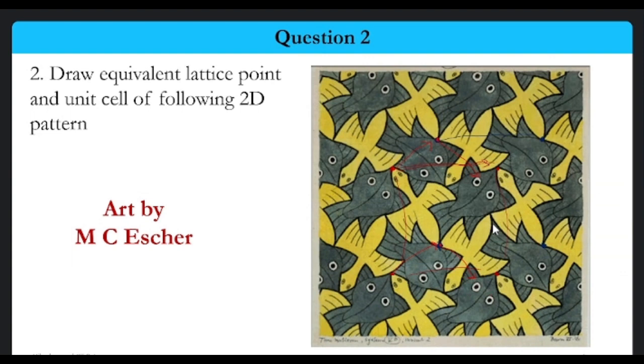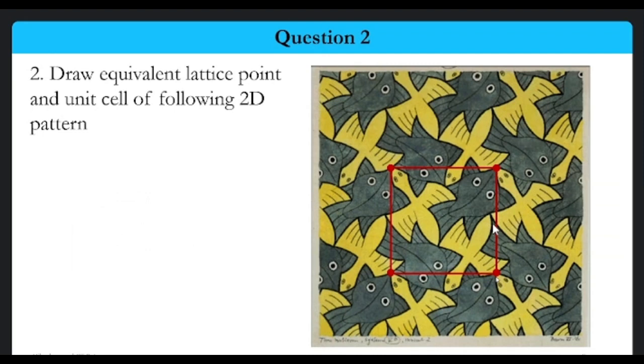So we can see that for a given pattern, there are multiple equivalent lattice points associated with it. We will consider this particular point as a lattice point for now, but you also know that multiple equivalent lattice points are available. So now we can form this particular lattice.